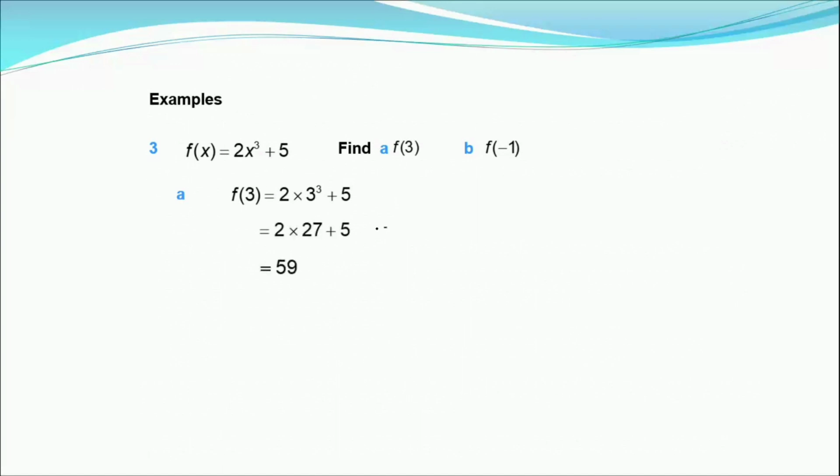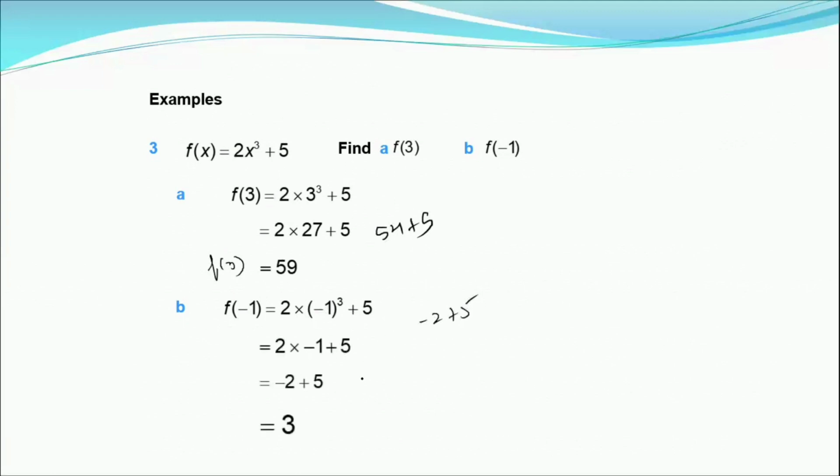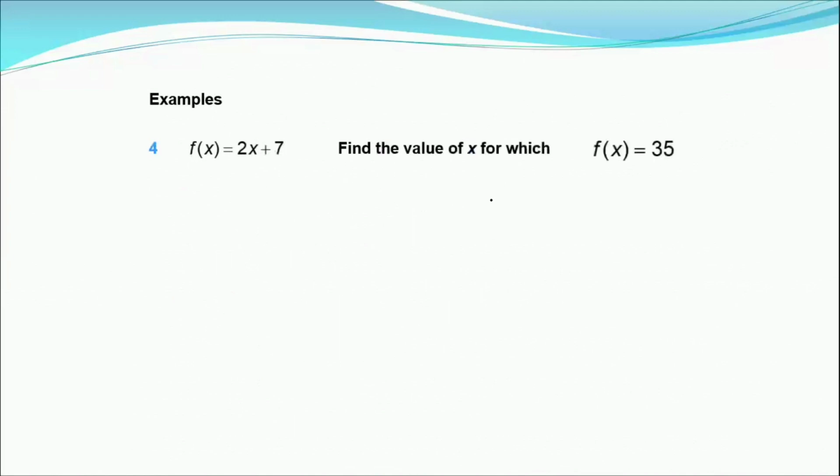And 54 plus 5, you get 59. This is how you get f of 3 is equal to 59. F of minus 1: in place of x, put minus 1. We know that the cube of a negative is negative. Minus 1 cubed is minus 1. Minus 1 times 2 is minus 2. And minus 2 plus 5, we get 3. This is how you got f of minus 1 as 3.